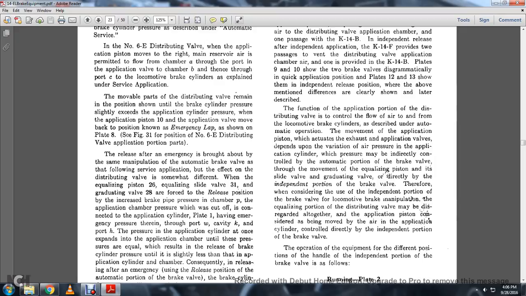The pressure may indirectly control the automatic portion of the brake valve through the movement of the equalizing piston, its slide valve, and the graduating valve, or directly by the independent portion of the brake valve. Therefore, considering the use of the independent portion of the brake valve with the locomotive brake manipulation, the equalizing portion of the distributing valve may be disregarded altogether, with the application piston considered as being moved by the air in the application cylinder, controlled directly by the independent portion of the brake valve. The operation of the equipment in the different positions of the handle of the independent portion of the brake valve is as follows.